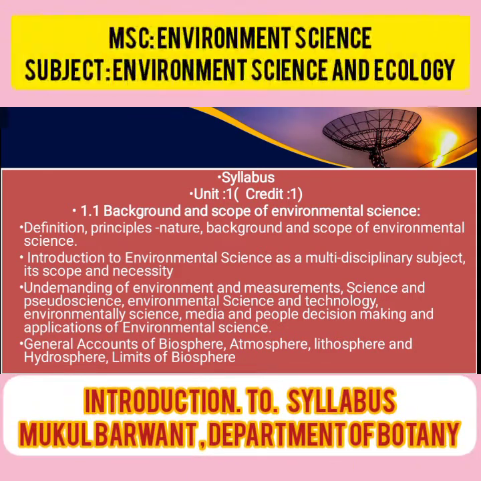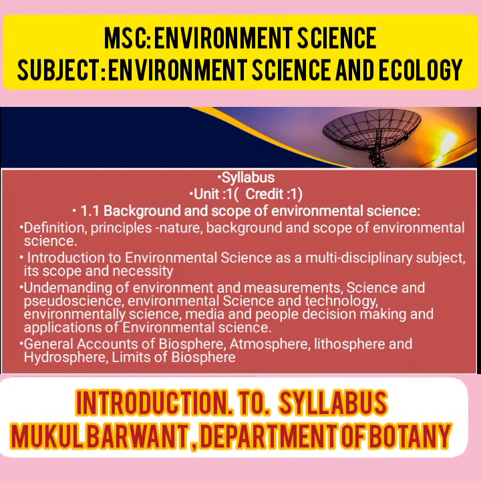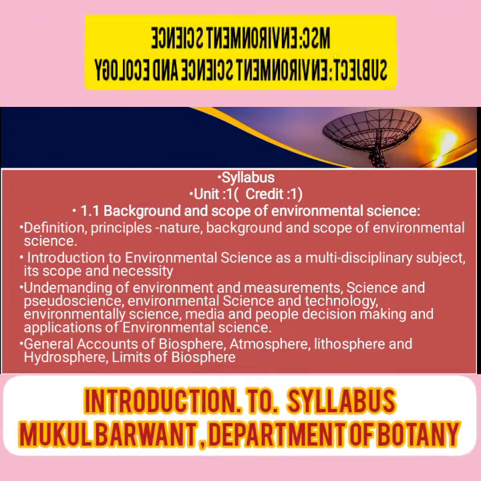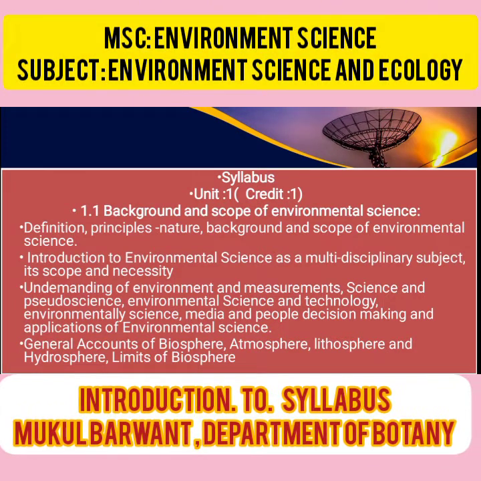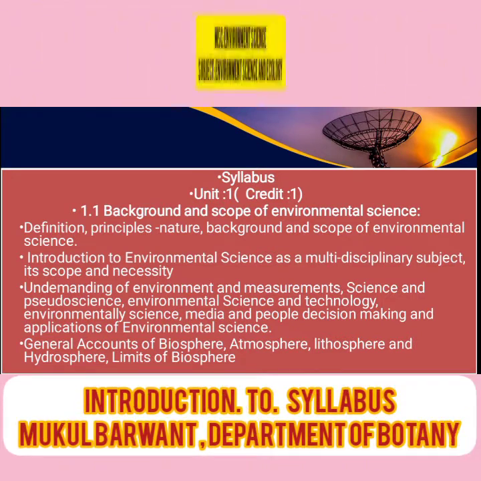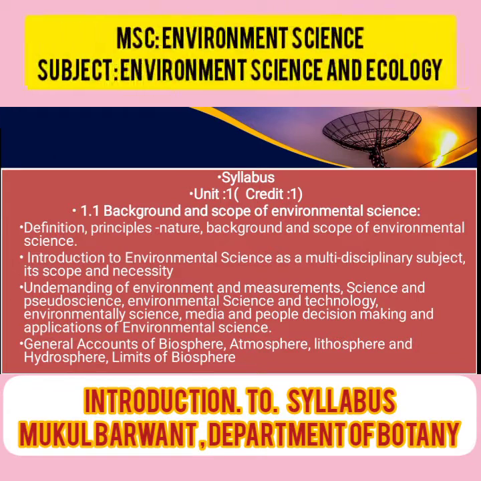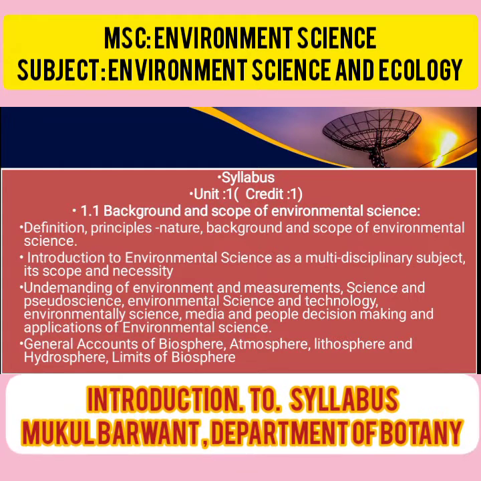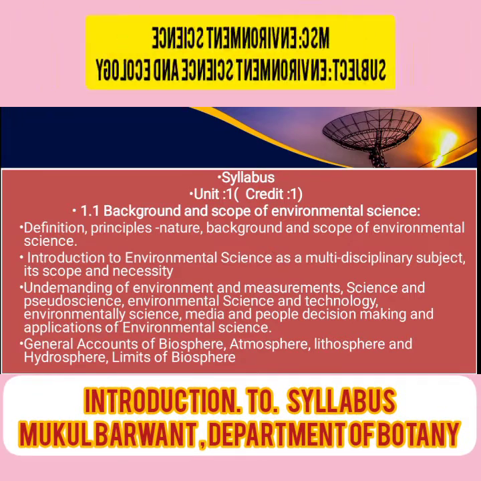In the first point, we are going to see the definition, principle, nature and scope of environment science. I have explained the definition, what environment science is. Then introduction of environment science as a multidisciplinary subject. Environment science is a multidisciplinary subject. How, I will tell later when we discuss the first chapter. Let's see why it is considered multidisciplinary. Environment science is used in multiple branches. For example, it can be applicable to geography, zoology, botany or anything. It is a multidisciplinary science, the core branch that can be used in multiple branches.